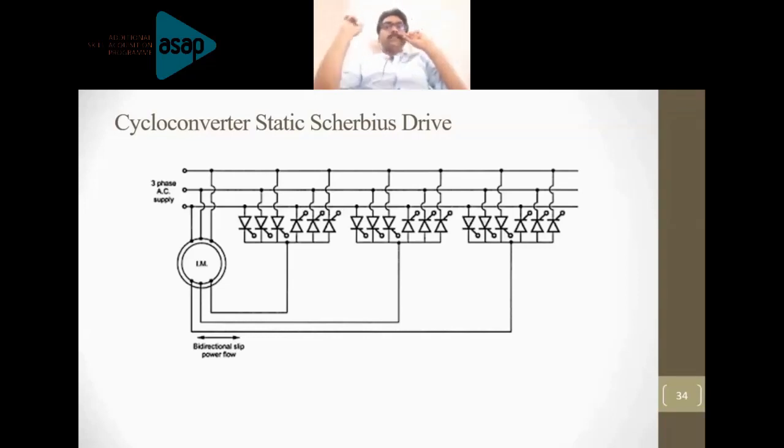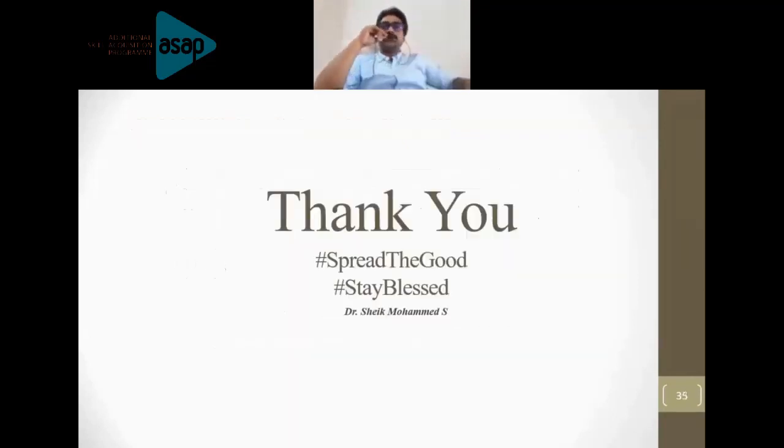This is the last slide probably, I think. So in the static Scherbius drive, there are two methods. One is having the controlled converter circuit for the speed control, and another one is the cycloconverter Scherbius drive. I have taken only the diagram, considering the time the presentation will take. Based on the explanations I have provided continuously about the Cramer drive and the Scherbius drive, you can easily understand the operation of the cycloconverter based static Scherbius drive.